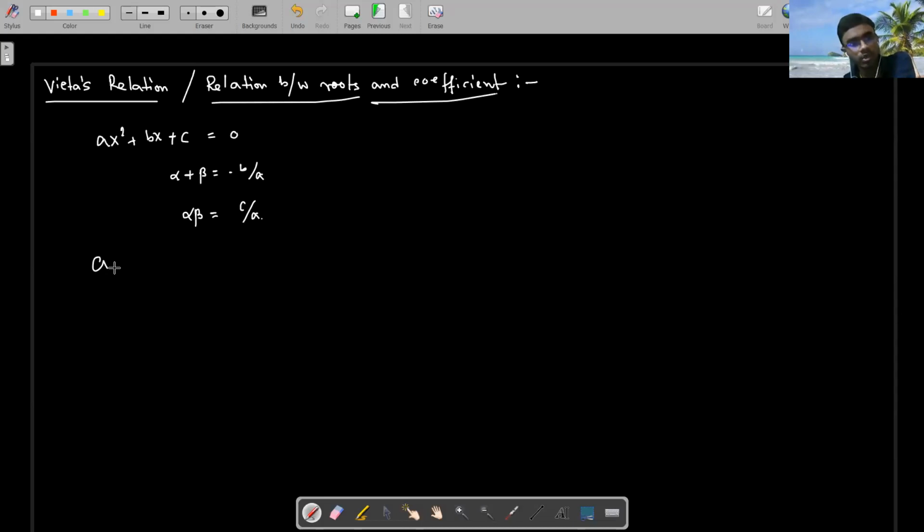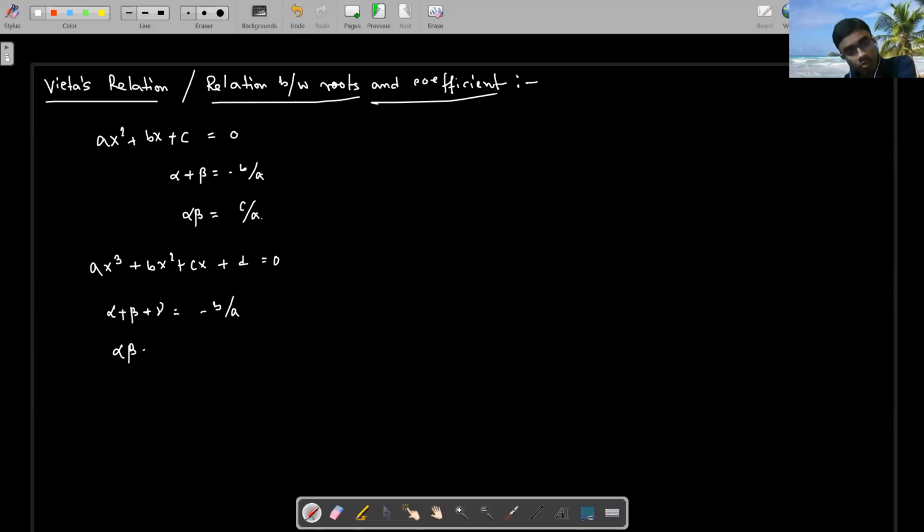For example, if we have a cubic, like ax cube plus bx square plus cx plus d equal to 0, then we can say the sum of the roots, suppose alpha, beta, gamma, is again minus b by a.